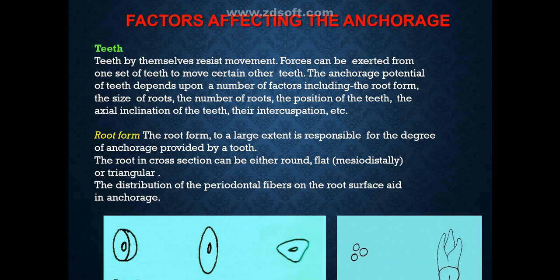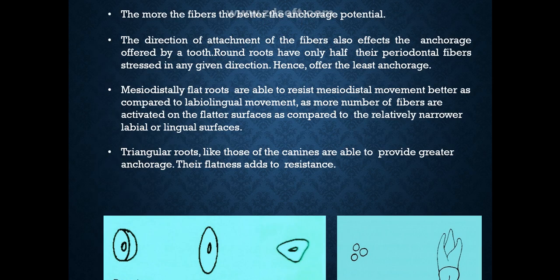Coming to root form, the root form to a large extent is responsible for the degree of anchorage provided by a tooth. The root in cross section can either be round, flat mesiodistally, or triangular as shown in the figure. The distribution of periodontal fibers on the root surface aids in anchorage. The more the fibers, the better will be the anchorage potential. The direction of attachment of fibers also affects the anchorage offered by a tooth. Round roots have only half their periodontal fibers stretched in a given direction, hence offer the least anchorage.